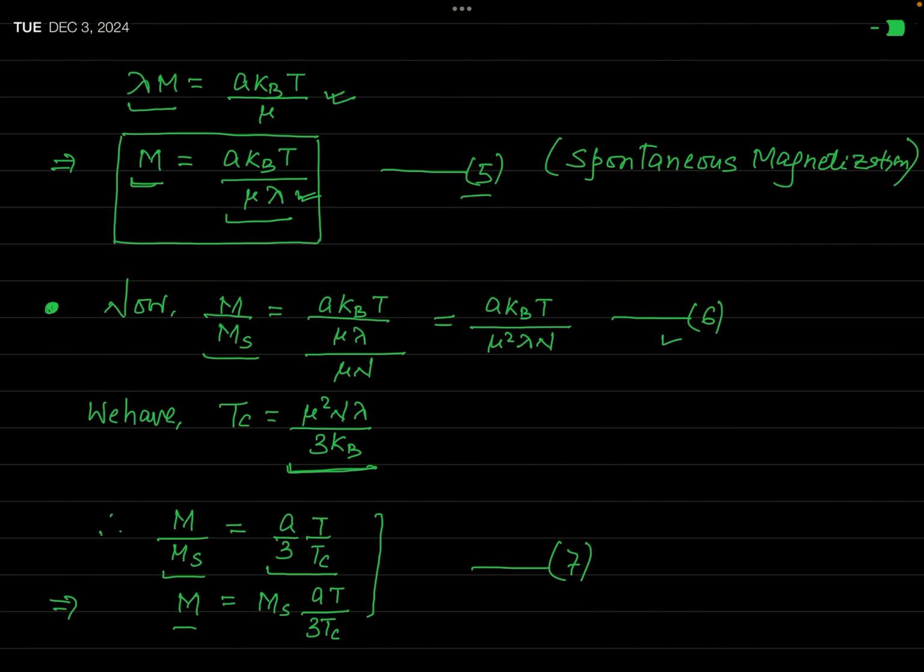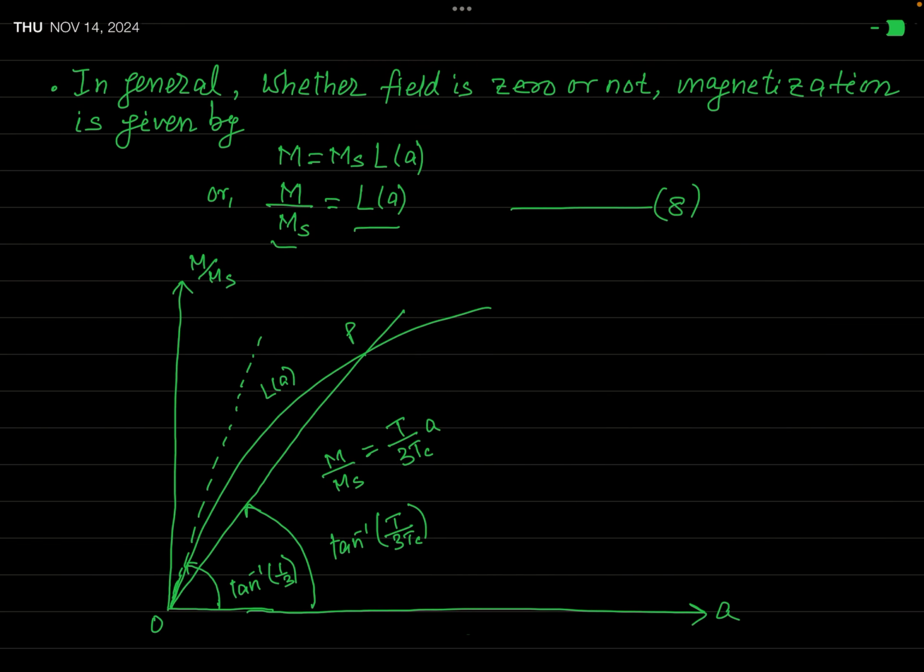So there are two equations. First one is M over Ms equal to A over 3 T by Tc. In this equation, the symbol M in numerator actually represents the spontaneous magnetization. Okay, and in equation 8, the symbol M in numerator does not represent a spontaneous magnetization, but it represents magnetization in general.